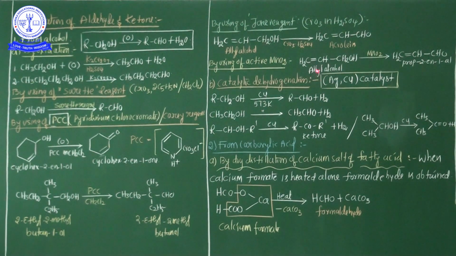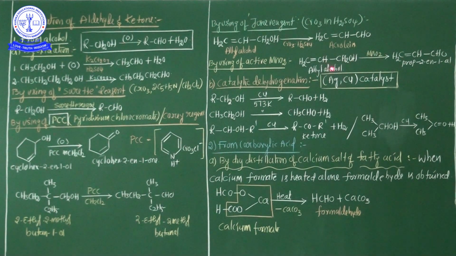Now see here, allylic alcohol. You know that very well. What is the allylic alcohol? The alcohol group is directly attached to an sp3 hybridized carbon, and that sp3 hybridized carbon is again attached to an sp2 hybridized carbon. Same combination, allyl alcohol or allylic alcohol. In the presence of manganese dioxide it undergoes oxidation, and prop-2-en-1-al, an unsaturated aldehyde group, is formed. Very, very important, keep it in your mind.